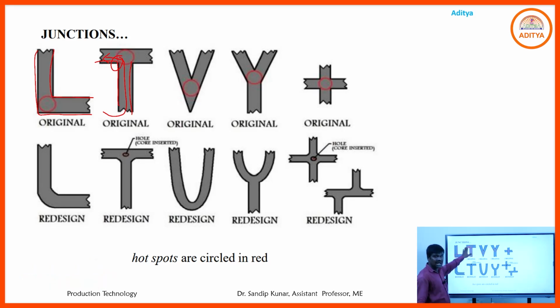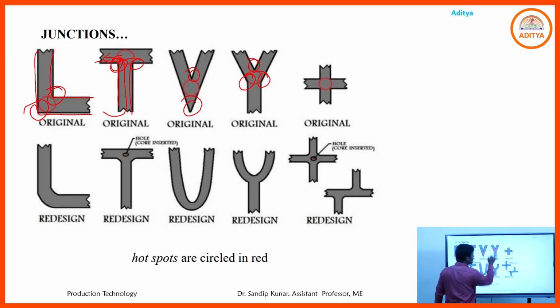So we always avoid corner positions in every section, because the flowing molten metal easily erodes that part.